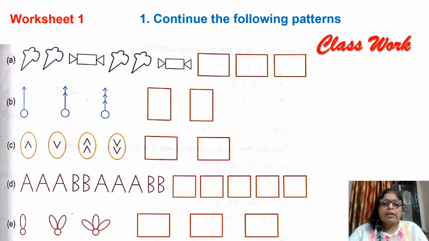Dear students, now I think pattern is clear to you. On the basis of the previous slide, you can read it again and again and do the classwork. The first question is given here. There are some pictures which are based on a rule. What next picture will come in the blank spaces? You have to draw those pictures and complete the pattern. I think you can do it yourself. So take out your copies and pencil, draw all these pictures and continue the pattern.